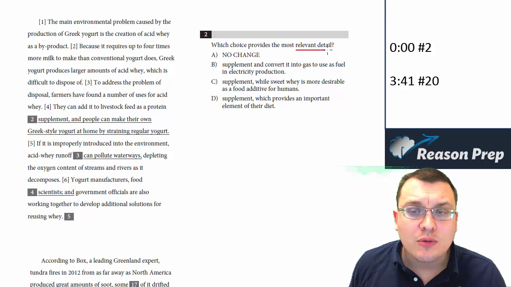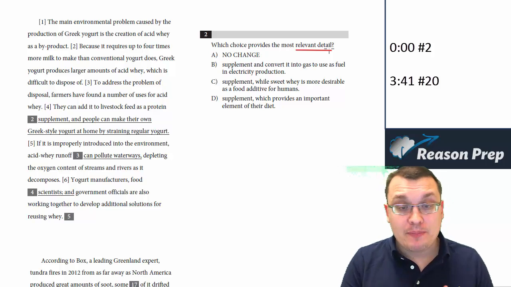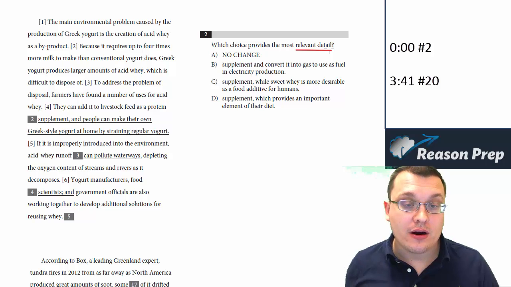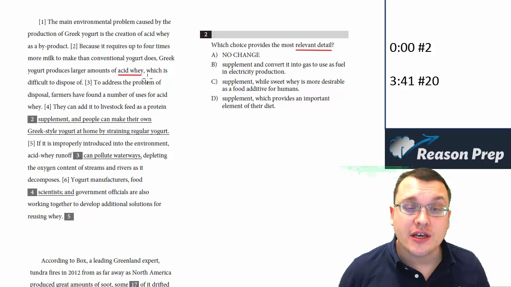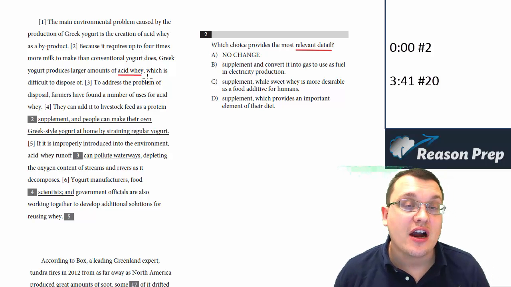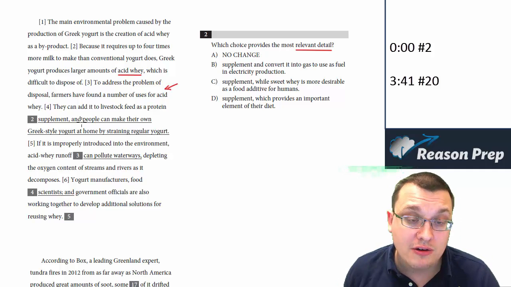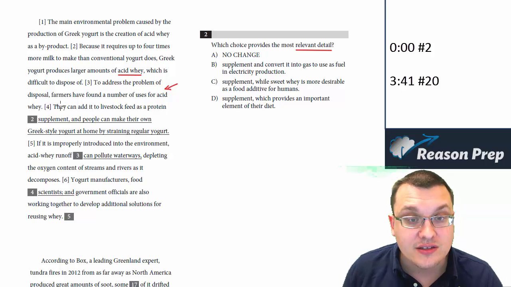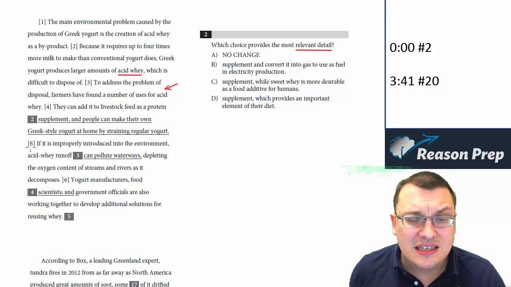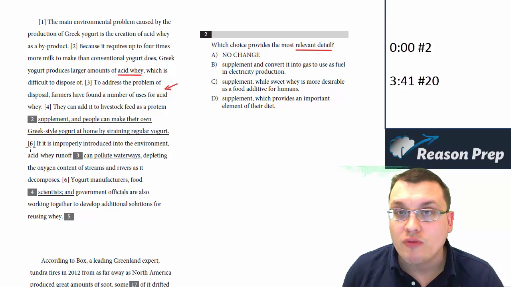So we want the one that has the most relevant detail, and this is where we get into issues of this being on topic and being consistent with the flow of what's going on in this paragraph. Notice this paragraph is talking about this byproduct of producing Greek yogurt called acid whey, which is environmentally problematic, and you need to find ways to get rid of it. And indeed, the sentence before our sentence talks about one way to get rid of acid whey, that farmers have found ways to do it, and one of the ways is to use it as a protein. And then in the following sentence, we talk about the environmental problems of acid whey runoff, for example.